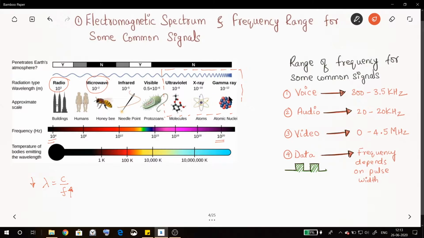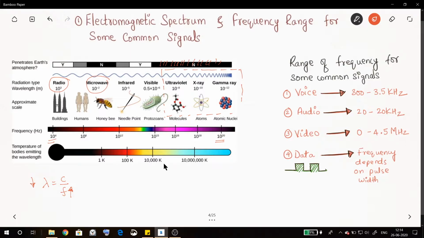Now all these three electromagnetic signals can cause harm to humans and plants and animals, or to every life, because they have the capability of altering the DNA, right? And also you can see here, these three are blocked by the atmosphere.